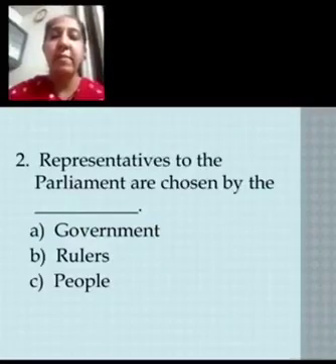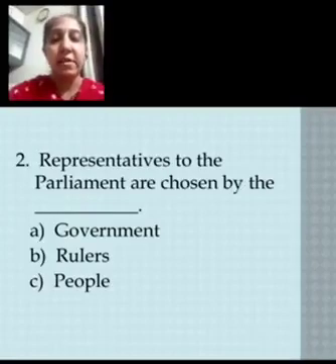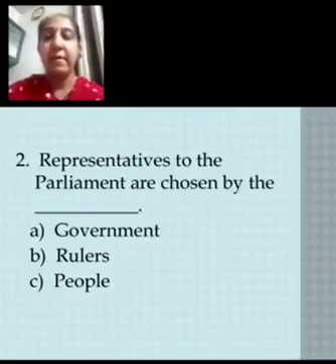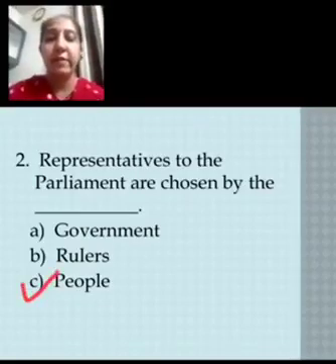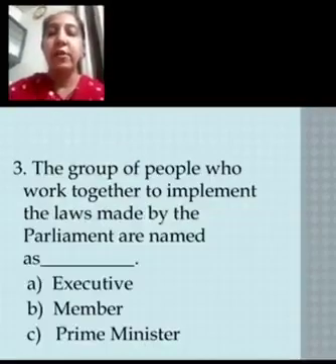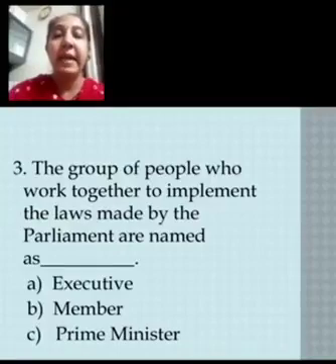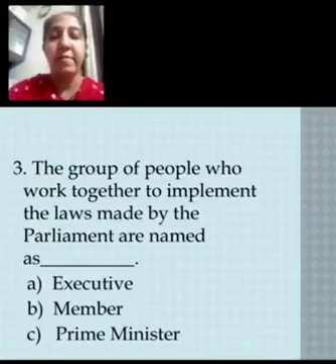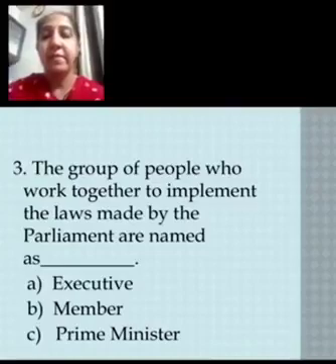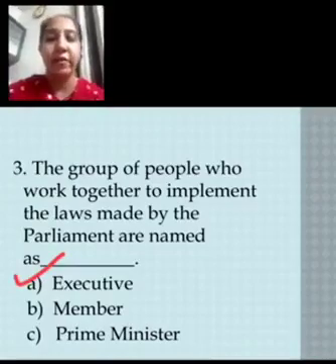Representatives to the parliament are chosen by the dash. Is it the government, rulers, or people? Yes, it is people. Then the group of people who work together to implement the laws made by the parliament is named as, is it executive, member, or prime minister? Yes, it's executive.